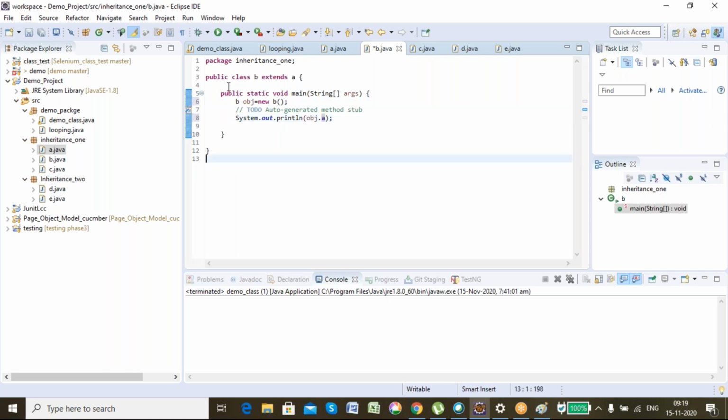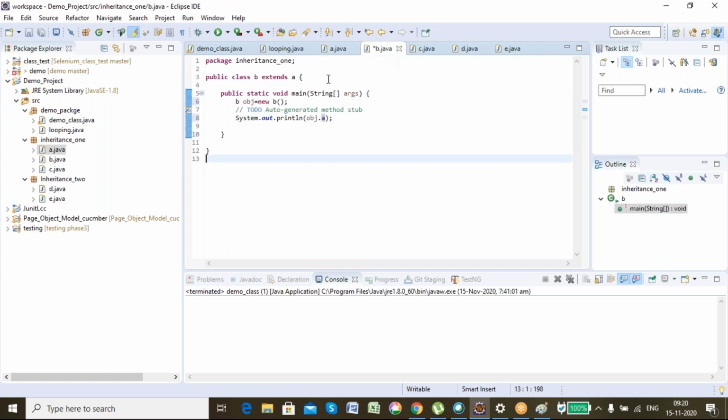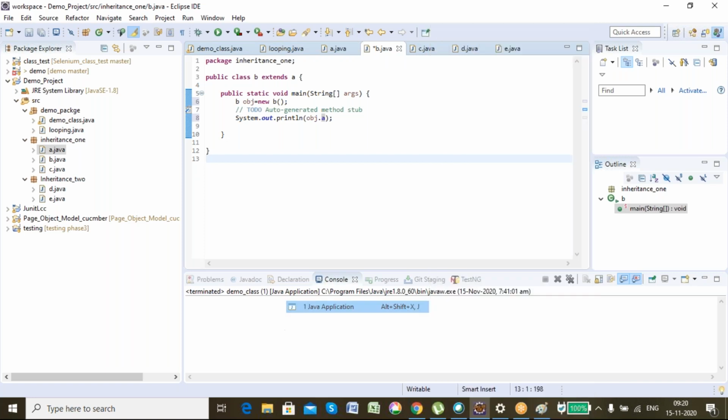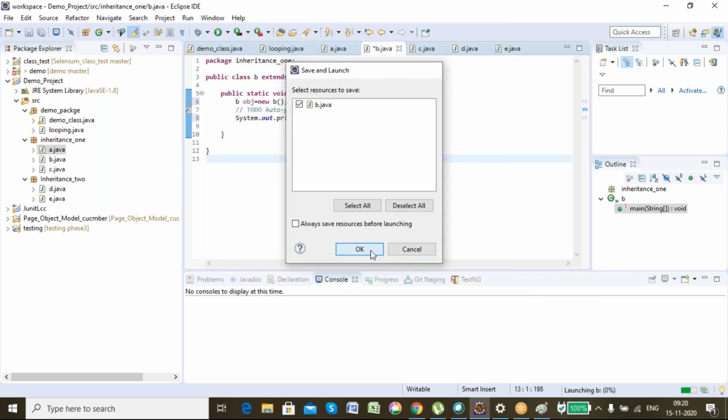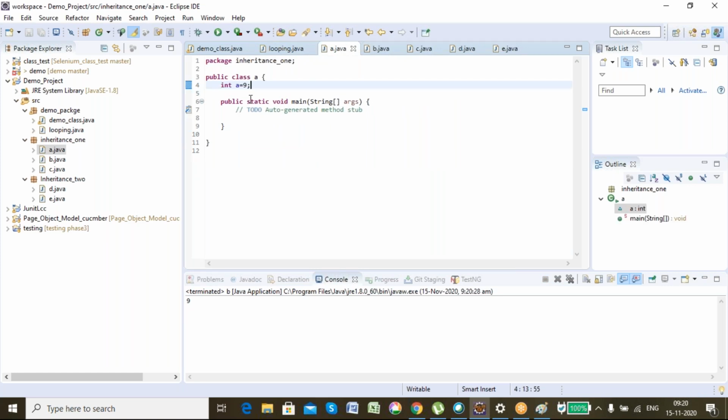See here, although A is not present, I am able to access A. Why? Because A is present in the parent class, and as B has inherited the parent class, it automatically has A inside it. All the data members and functions present in the parent class are automatically present in the child class. So if I run it, see, it gave me 9. That means it is present here.